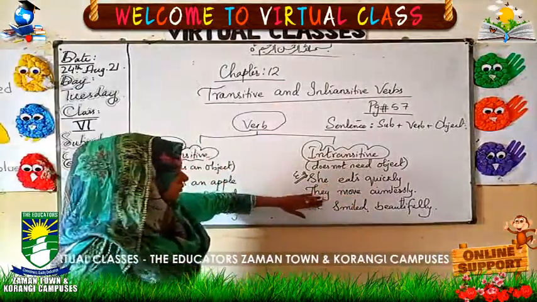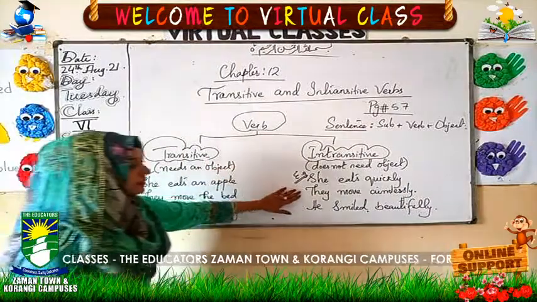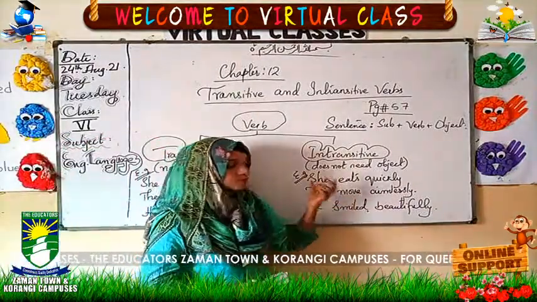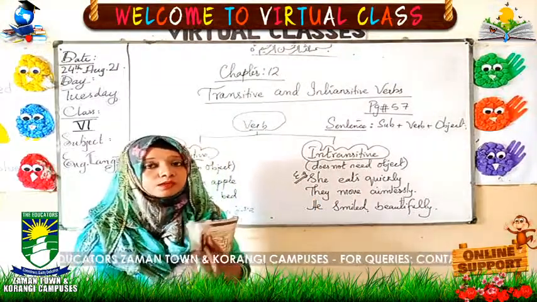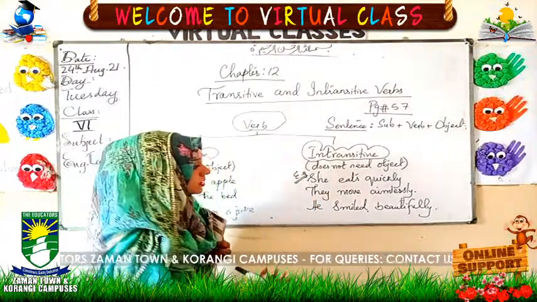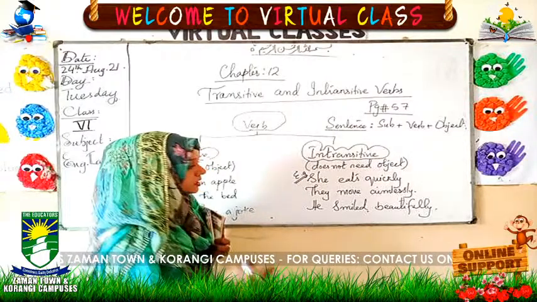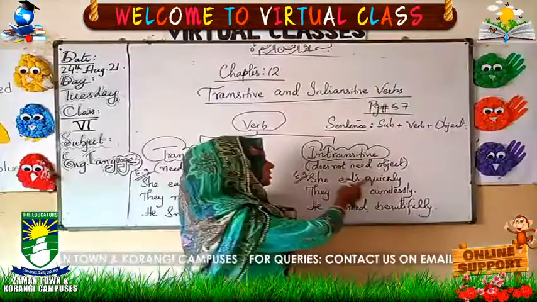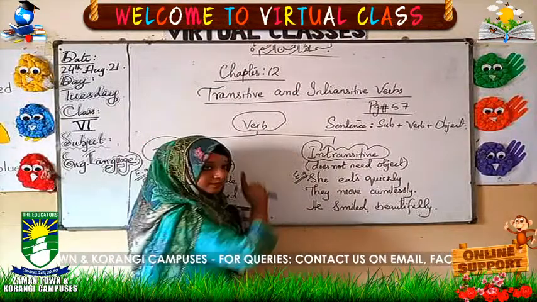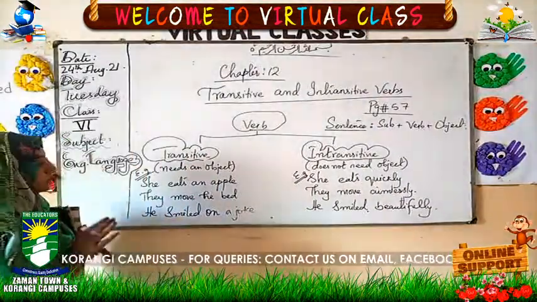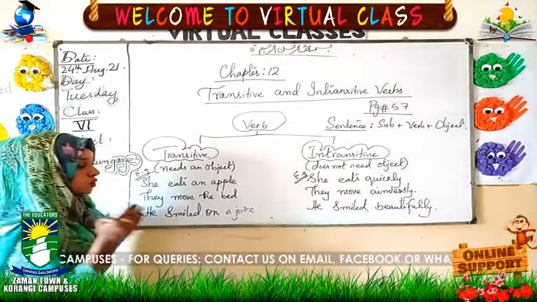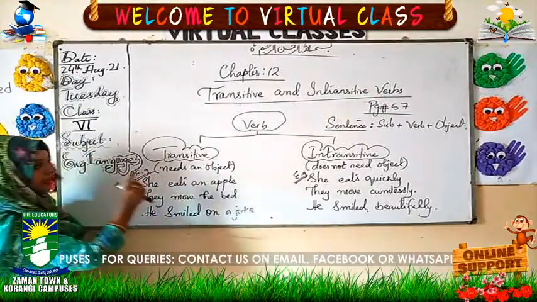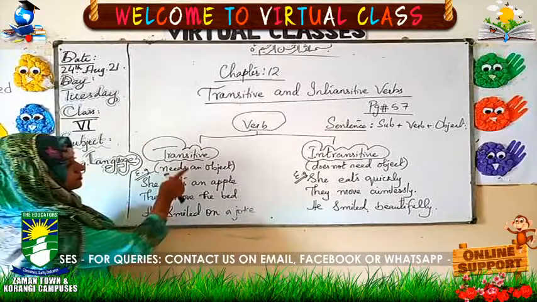Okay, so these types of examples, these verbs that could define their meanings properly without the involvement of an object, we term them intransitive verbs. And the verbs which need a proper object to show their meanings, that type of verbs are called transitive verbs.